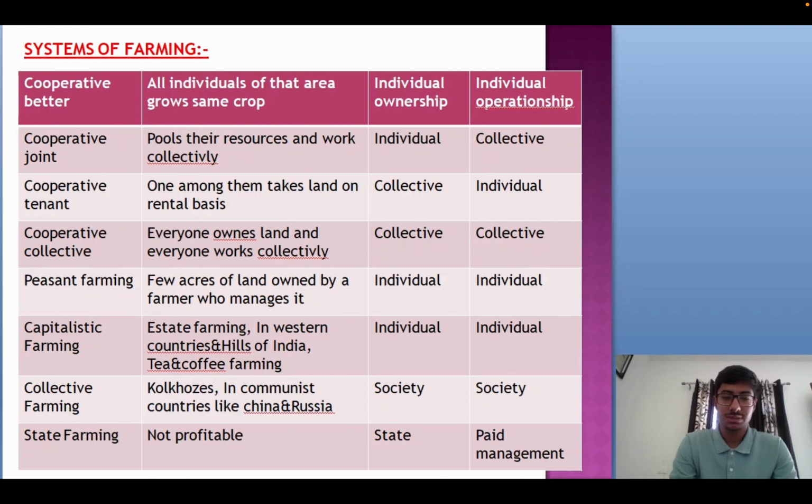So this is all about those two important topics, that is domestication and systems and types of farming. I think this is sufficient in unit 1, not more than that and not less than that. After doing this, write down everything and solve the MCQs related to it. We are also providing you MCQs, and you can also use many other sources like the books and objective books that are available.